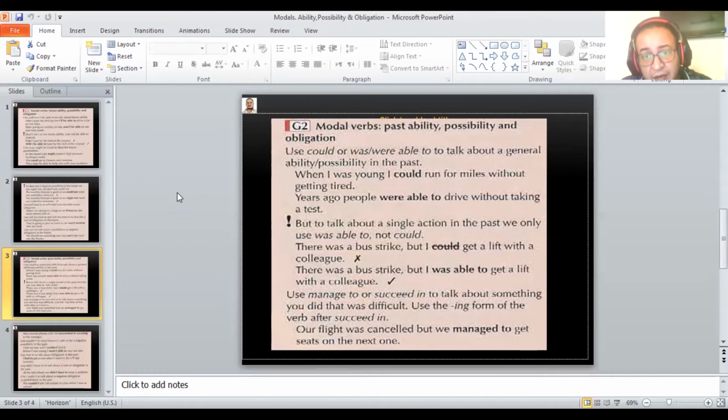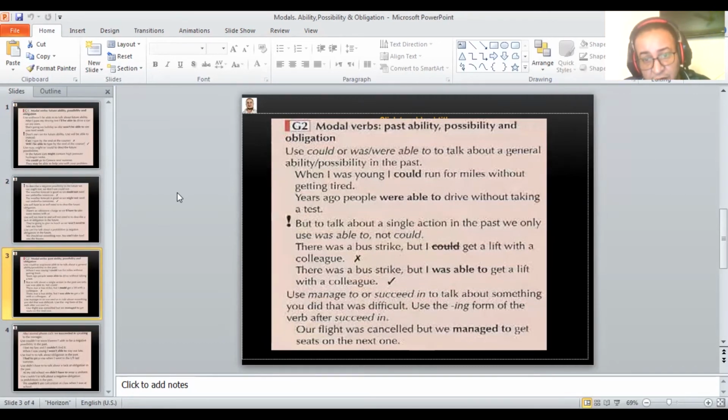But to talk about a single action in the past, we only use was able to, not could. Here is a wrong sentence: There was a bus strike, but I could get a lift with a colleague. This is wrong. We should use was able to instead. For example: There was a bus strike, but I was able to get a lift with a colleague. Why? Because it's a single action in the past.